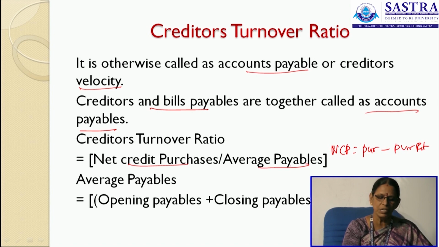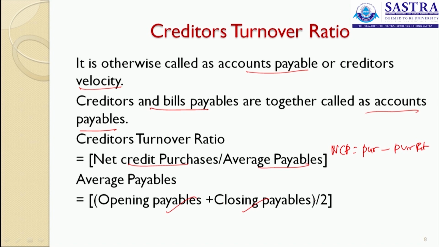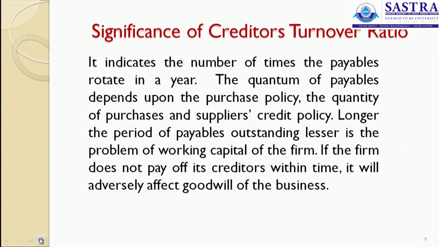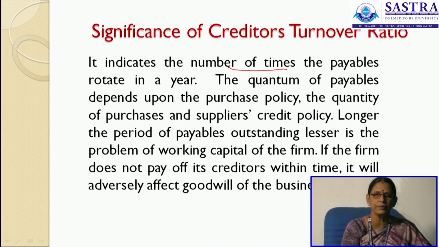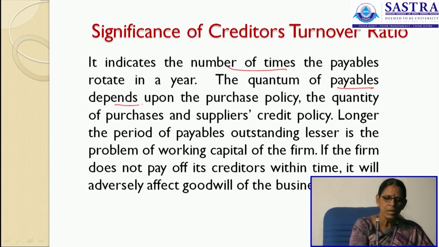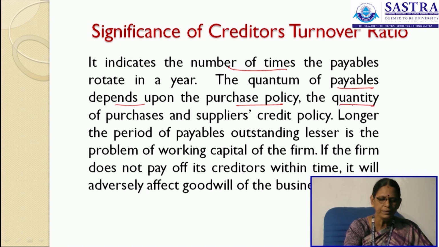Now, what is this average payables? Opening payables plus closing payables divided by 2. If no opening figure is given in the problem, we can take the closing payables as the denominator. What does this creditors turnover ratio signify? It indicates the number of times the payables rotate in a year, that is, how many times the creditors are paid in a year. Now, the quantum of the payables depends upon the purchase policy, the quantity of purchases and the supplier's credit policy.